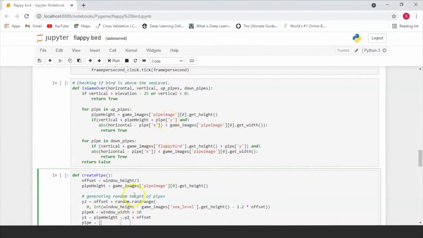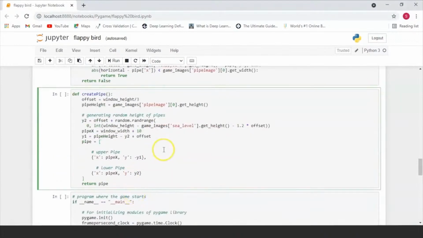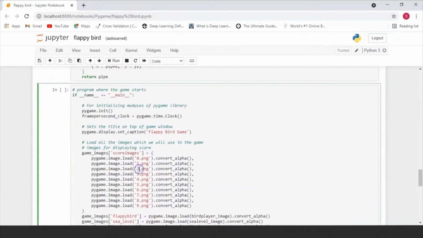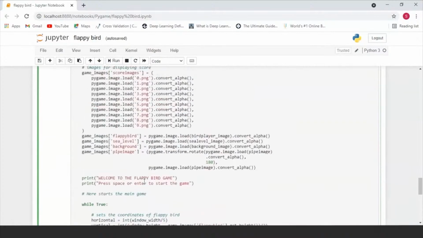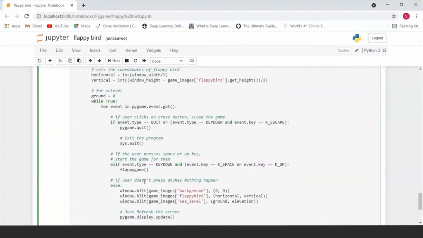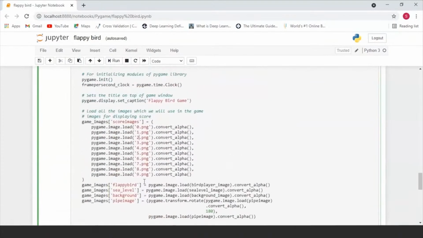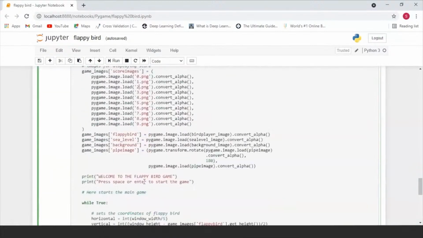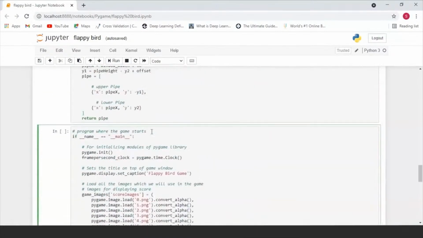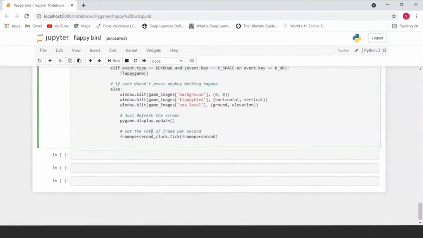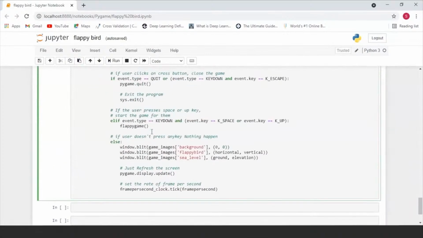And finally, we will have a module to create pipes of random height as and when the bird goes further into the screen. So basically the pipes will be created as the user keeps going and not beforehand. And finally here we have our main game loop, which is going to be calling all of these various functions that we've created and which is going to terminate their runtime the second that the game gets over. And then following this, we're going to be exiting the Flappy Bird game.